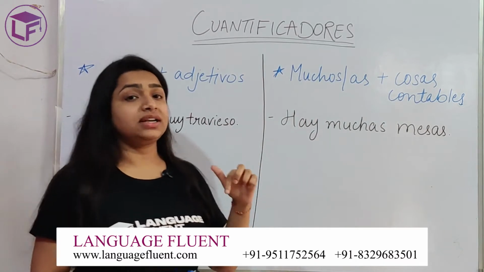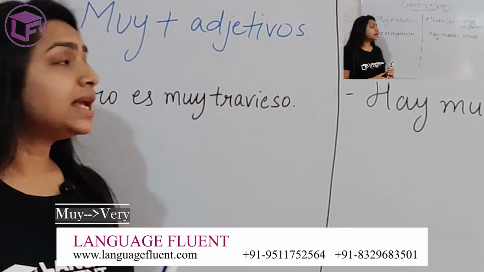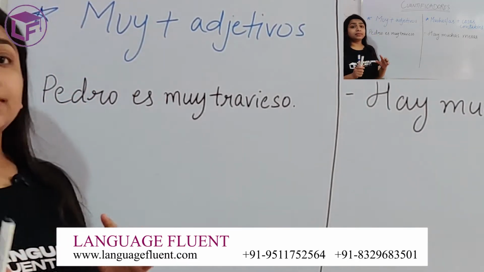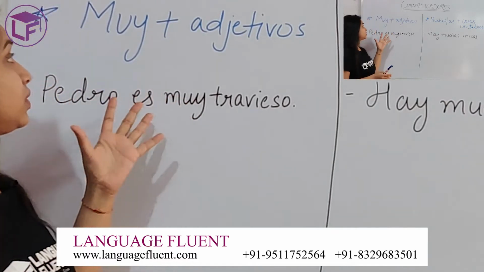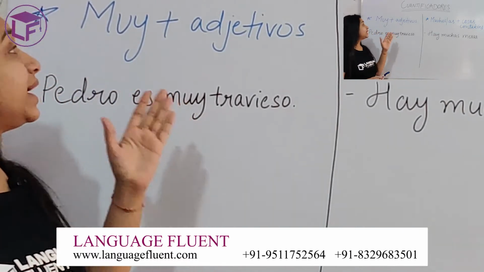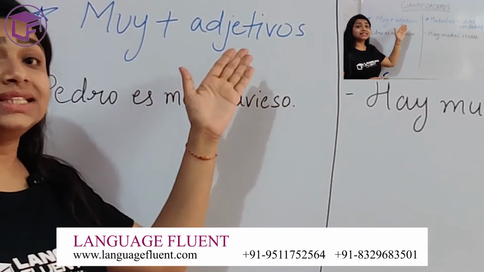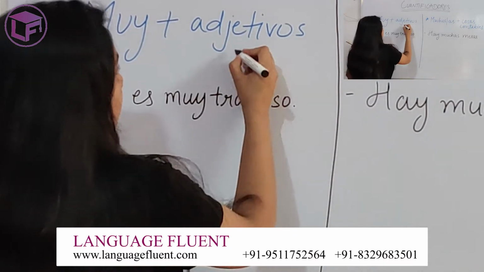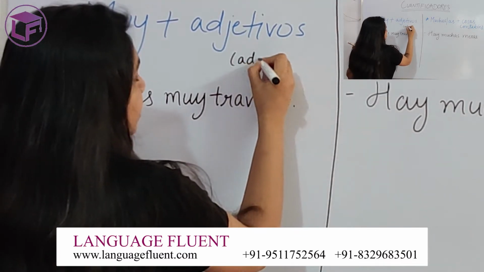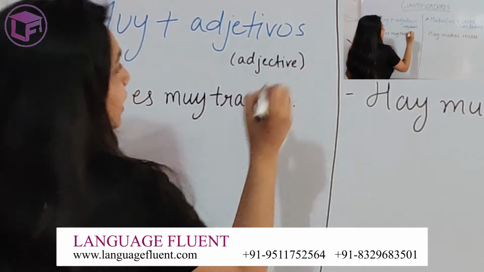So the first quantifier is muy. Muy means very, and you need to remember this rule. Basically, you have to memorize it because it is one of the easiest rules: we always use muy with adjetivos. Adjetivos means adjectives. We always use muy with adjectives in Spanish language.